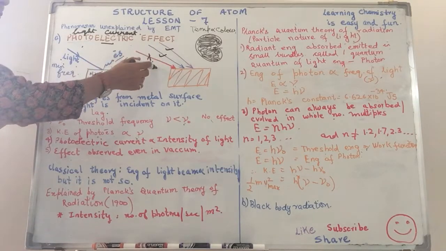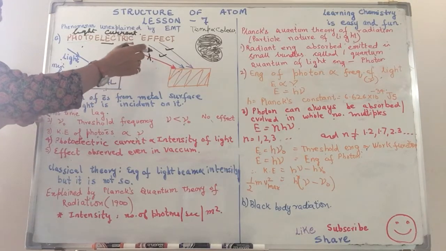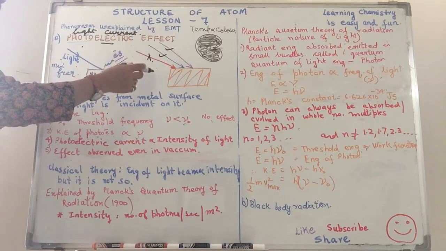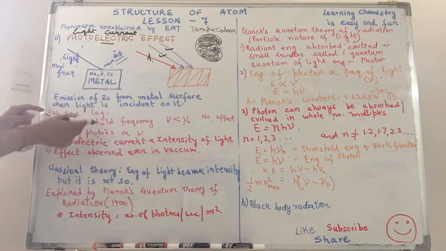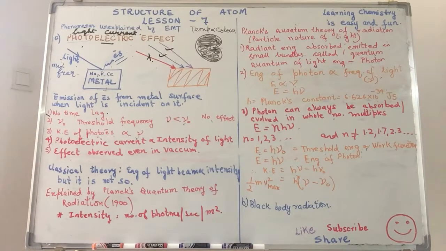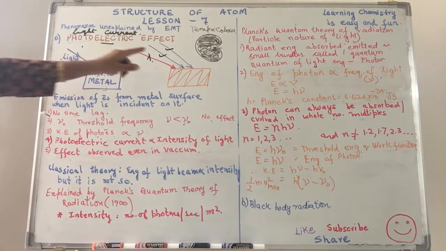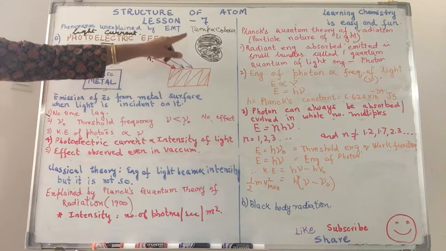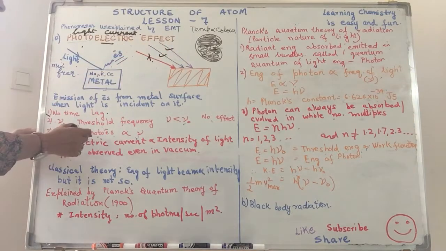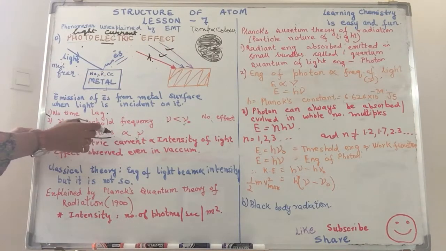Second, that we have already spoken about, you needed a certain minimum frequency of light in order to emit the electrons from it. In other words, there is some threshold that we need over here. The kinetic energy of the photoelectrons emitted. The electrons emitted in this phenomenon are specifically called photoelectrons just for name.